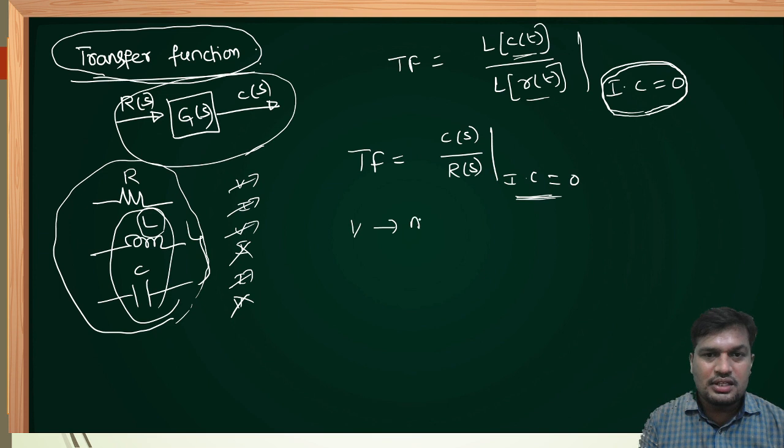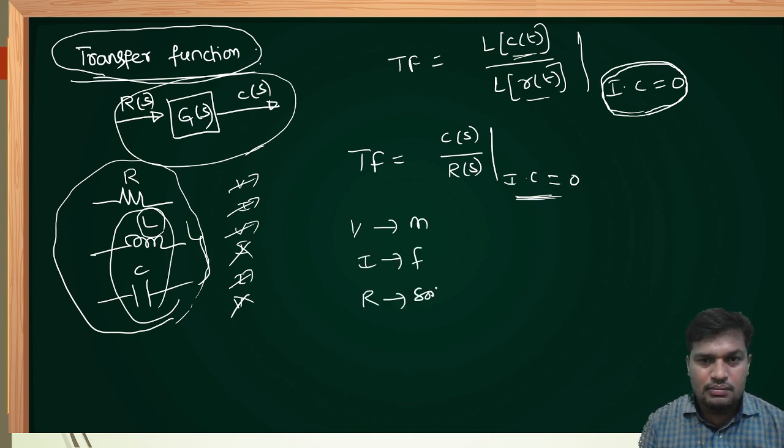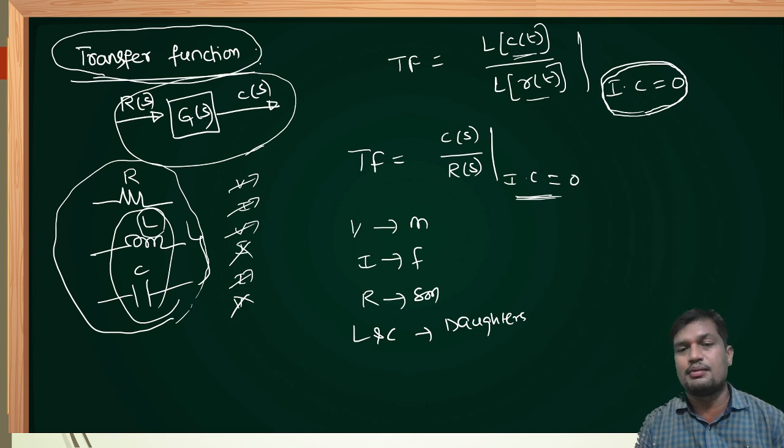Like voltage is the mother in the home, current is like the father in the home, resistor is like the son in the home, inductor and capacitor are like the daughters in the home. Only for simple understanding, not to insult anybody.